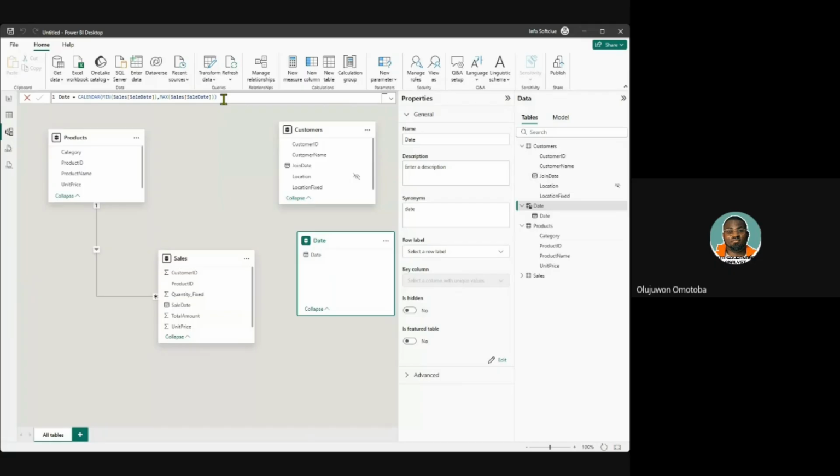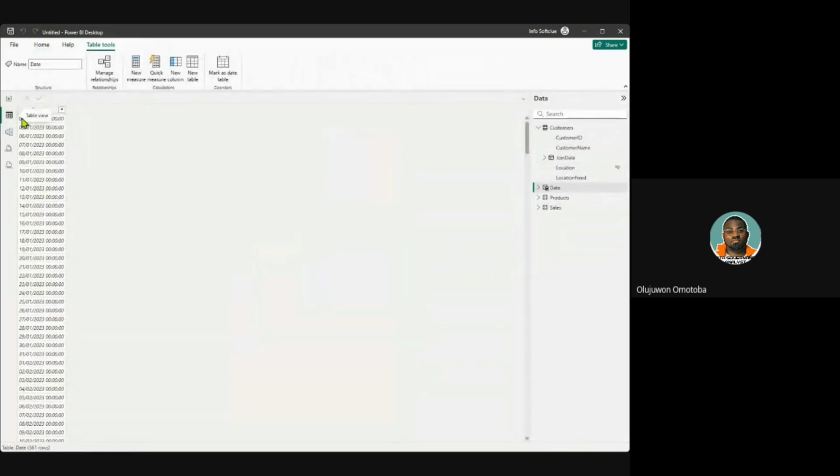Now the difference in that date table is that this is a more intelligent table that specifies the minimum date in this information. Now let's go to the table. You can see what I just did has created this. This is the outcome of the formula we inputted, because by doing that, it created a date hierarchy, a year, quarter, month, and day, which I can even still go further to define.